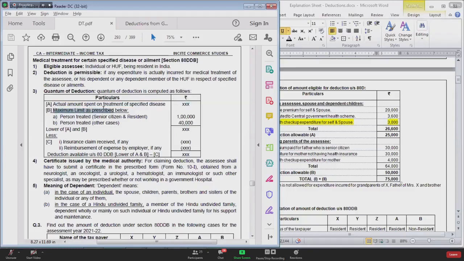Point number B is maximum limit. What is the maximum limit for deduction? Depends upon two factors. Number one, residential status of patient, and number two, age of patient. If patient is a senior citizen as well as resident, then maximum limit for deduction is 1 lakh. What if the patient is a senior citizen but non-resident? Then limit is not 1 lakh, then limit is 40,000 rupees.